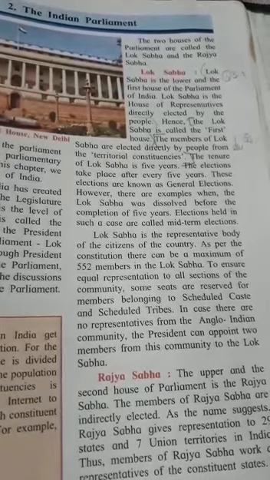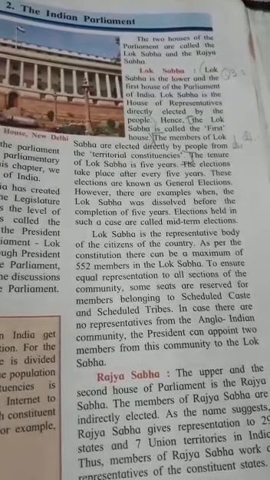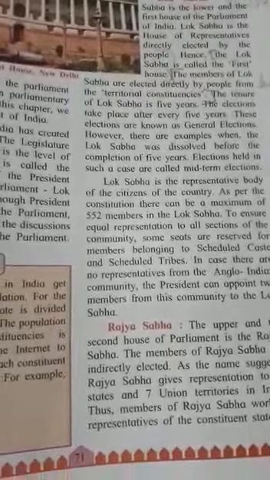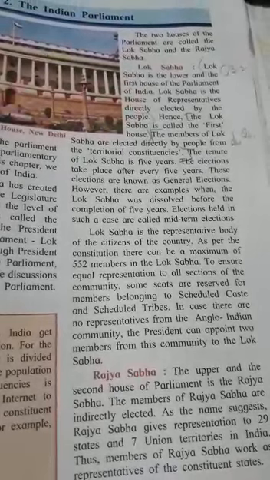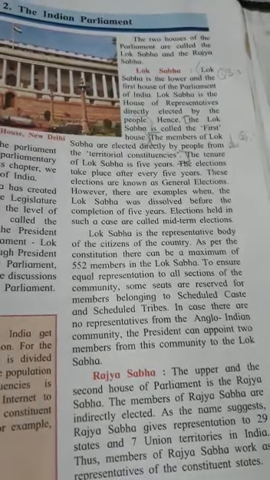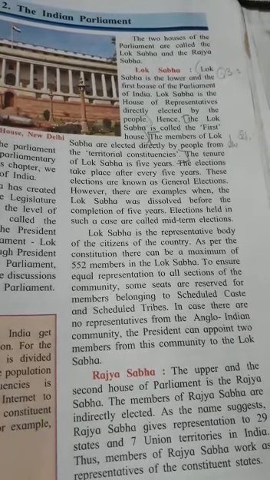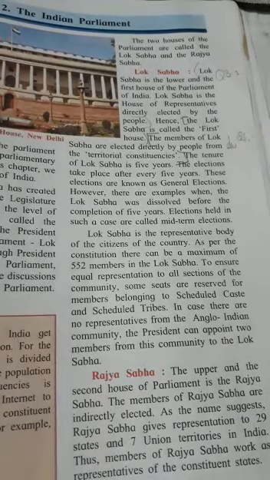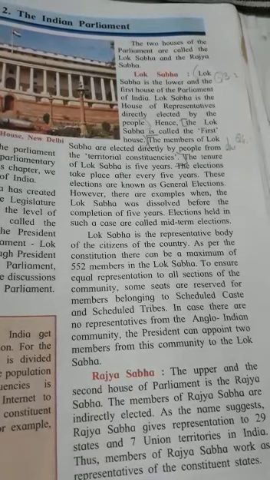The total members are 250. 238 members are elected from the constituent states and union territories. Then 12 distinguished personalities from the field of literature, art, science, sports and social work are appointed by the president.